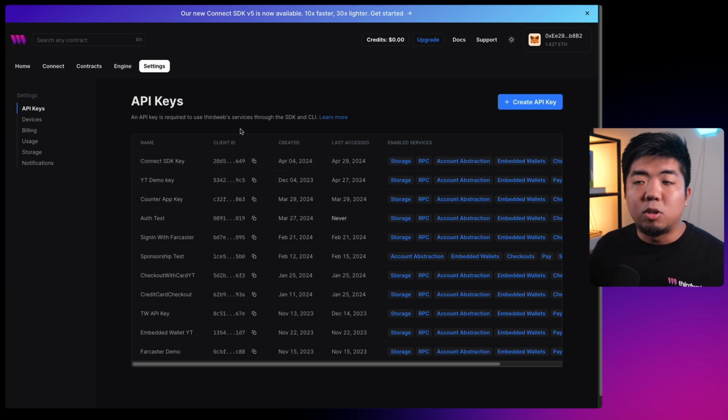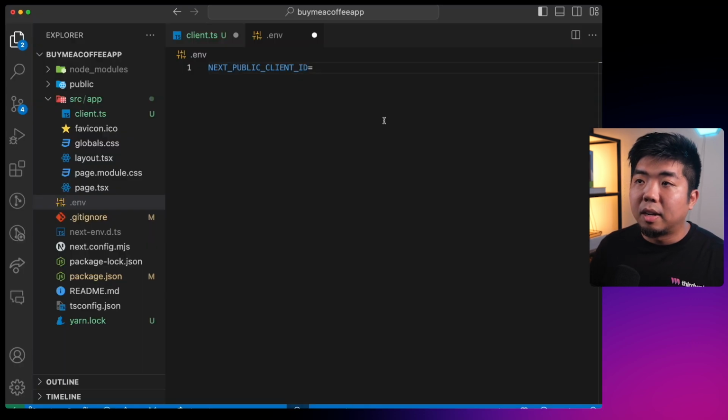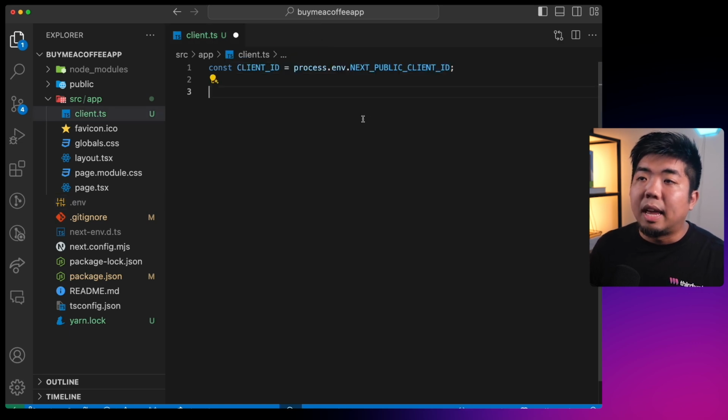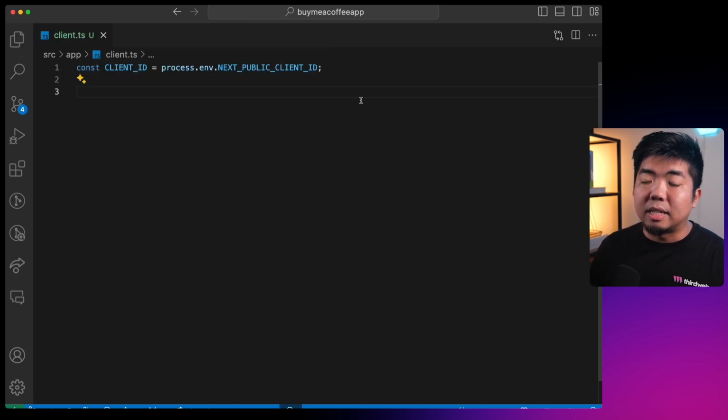Now, if you want to watch a tutorial video and learn more about API keys, we'll drop a link down in the description below where we go in more depth about it. But I'm just going to copy my client ID right here, come back to my .env file, paste that in, I'll close that out, and come back to my client.ts file.